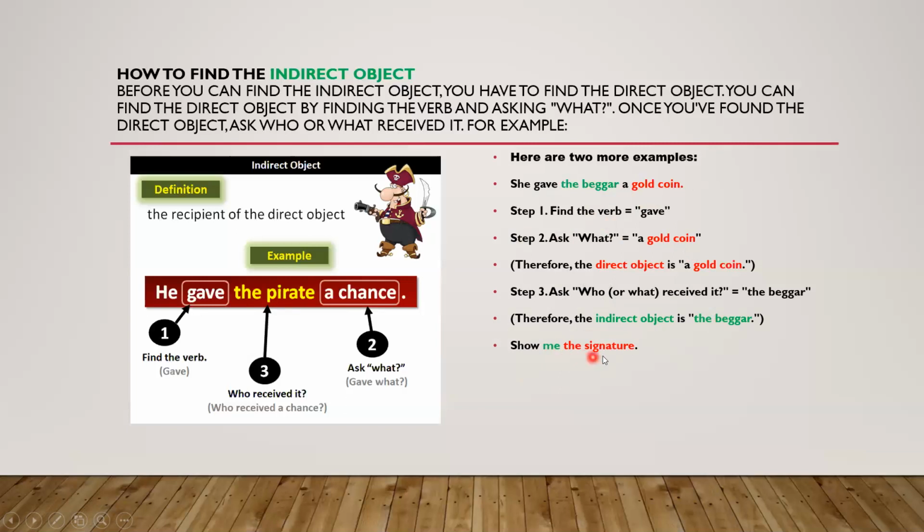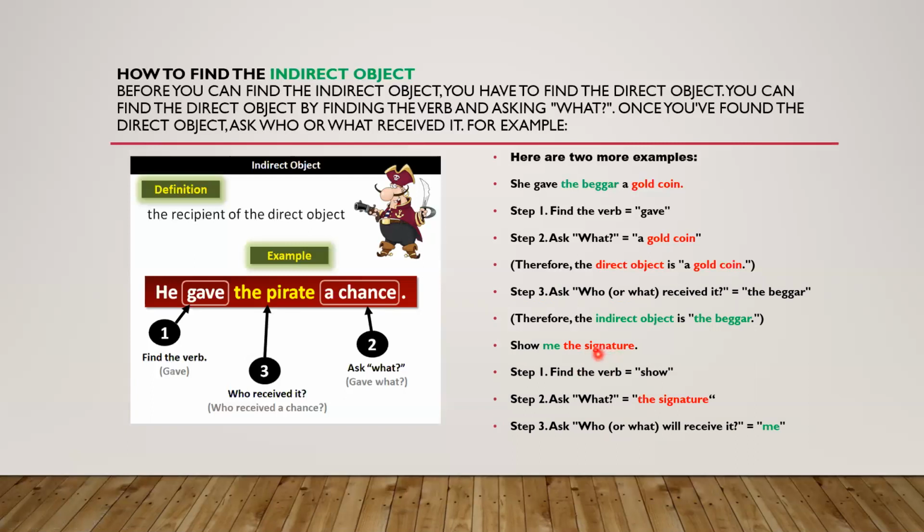Show me the signature. Show me the signature. Here, where is the verb? Show. Now ask what: what you have to show? We have to show the signature. So the signature is the direct object. And who will receive it? Who will receive the signature? Me. Me is the indirect object. So here we say, therefore, the indirect object is me.